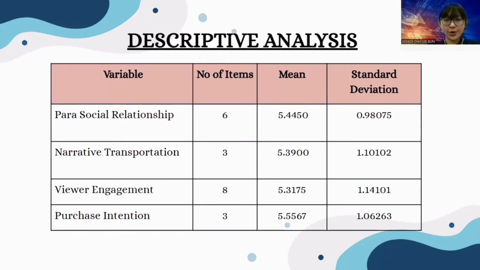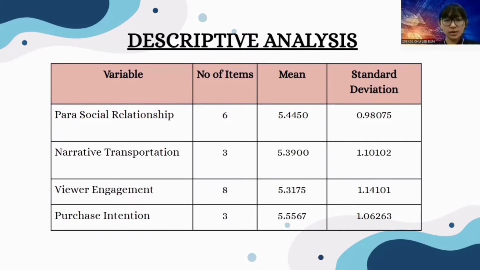From the table, we can know that the mean of all the variables is above 5. This means the respondents have a slightly agreed perception of the parasocial relationship, narrative transportation, viewer engagement, and purchase intention toward the interaction with the social media influencers. Moreover, the parasocial relationship has the highest mean value of 5.445 among the independent variables, with a standard deviation of 0.9875. The higher value of the mean implies that the parasocial relationship is the main determinant of the respondents' purchase intention towards the interaction with the social media influencers.